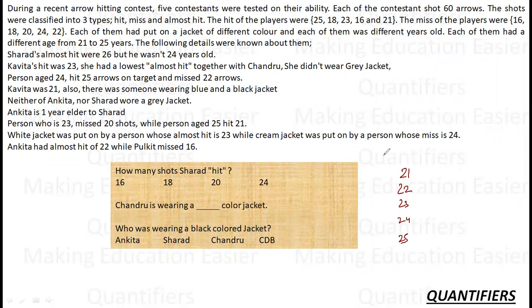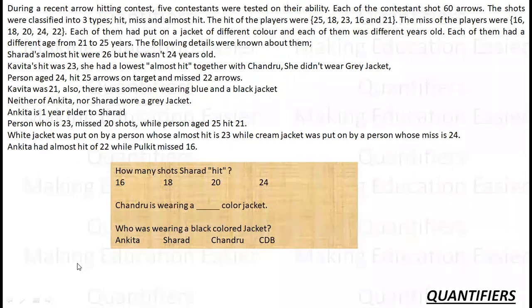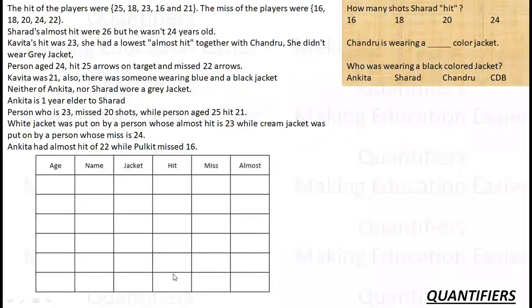So there are many variables in this question. First is obviously the ages, then who is the person, then his jacket, then hit, miss, almost hit, and the total shots, which are 60 for each person anyway. These are the variables I have to play with. So I will make a table of it in this form, a matrix, which will help me in allocating my data carefully.